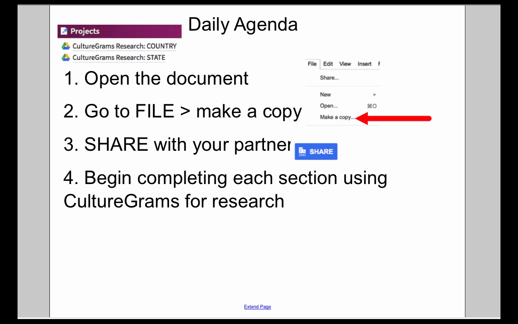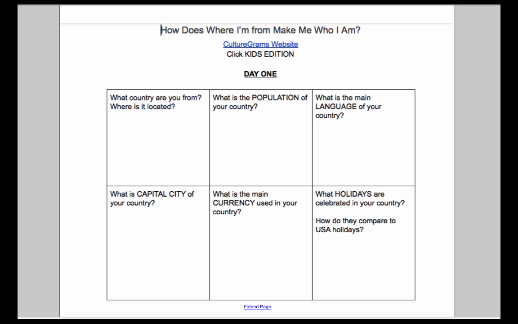So the first week of this project, we worked on a Google document. Students learned how to use Google Docs. I had a template made that was read-only, so students had to follow the directions after they found a partner. They opened the document, made a copy, shared it with their partner, and then they began completing each section. So this was our first week.